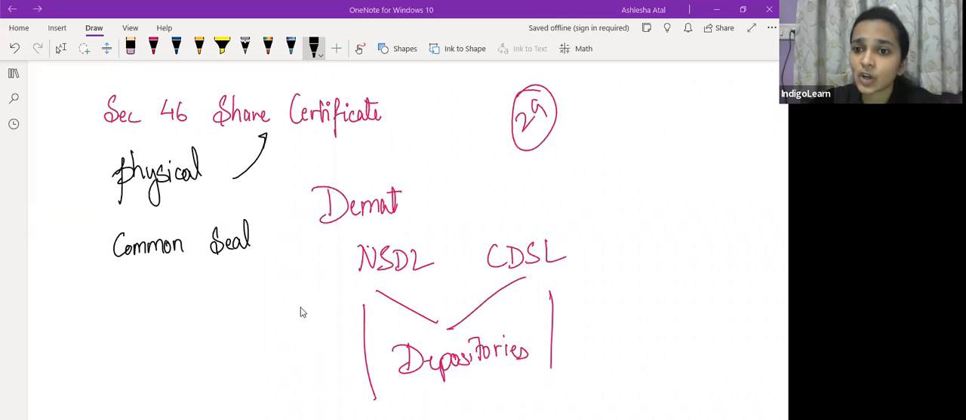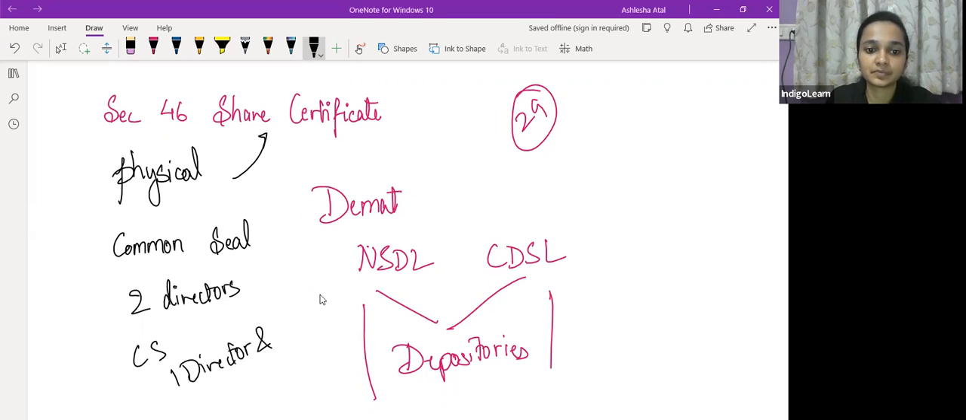If the company has common seal, under the common seal it has to be issued, or the certificate has to be signed by at least 2 directors of the company. And in case a company secretary has been appointed by the company, then 1 director and 1 company secretary shall sign the share certificate of the company, and it will specify the shares which are held by any person. And share certificate will be a prima facie evidence of the title of that person on the share.